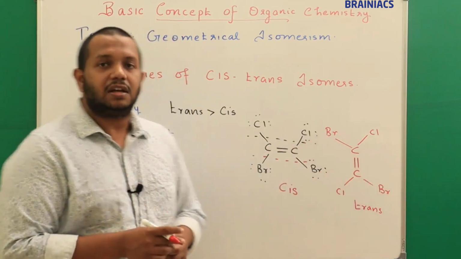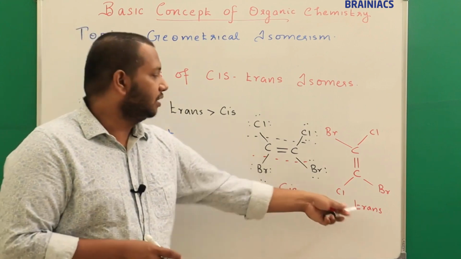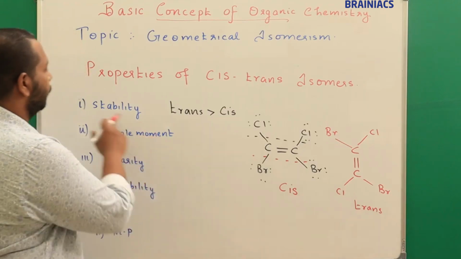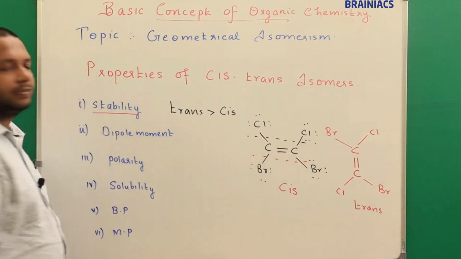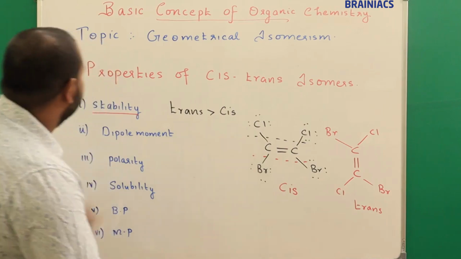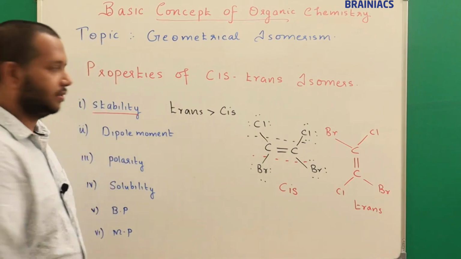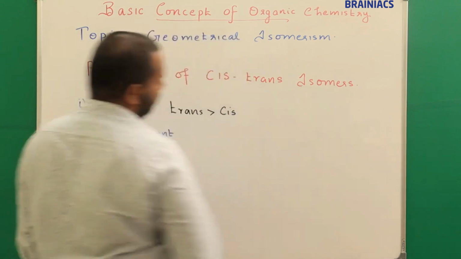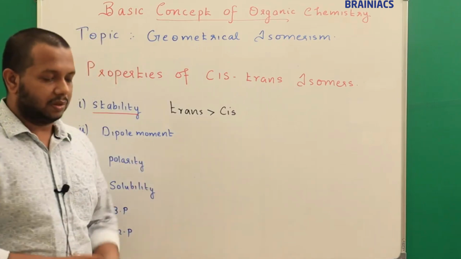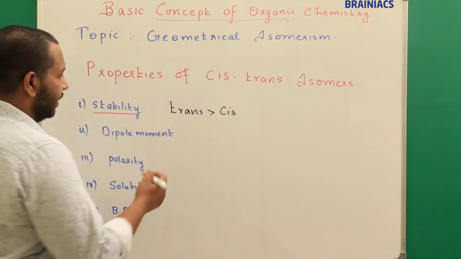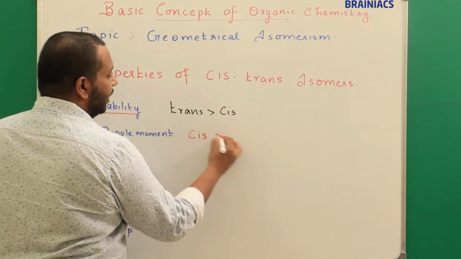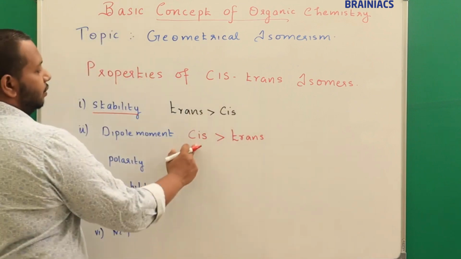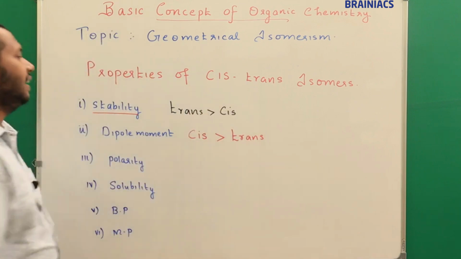So we can say that usually the trans isomer is more stable than the cis isomer, with respect to what point of view? Stability point of view. Clear? Now let's see the next feature, that is the dipole moment. Let's see which one has the higher dipole moment. If you compare dipole moment, I can say the cis form has a greater dipole moment than trans. Okay, the cis form has a greater dipole moment than trans.